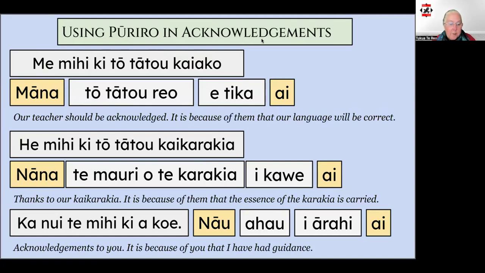In these examples, I've used pūrero or possessive pronouns to say it was because of you or it was because of him. We can use these as a way to acknowledge or show our appreciation, like in these examples here. Me mihi ki tō tātou kaiako. Mana tō tātou reo e tika ai. Me mihi ki tō tātou kaikarakia. Nāna te Māori o te karakia I kawe ai. And the last one, ka nui te mihi ki a koe, nau ahau I ārahi ai. Thank you so much. It was because of you that I have been guided.